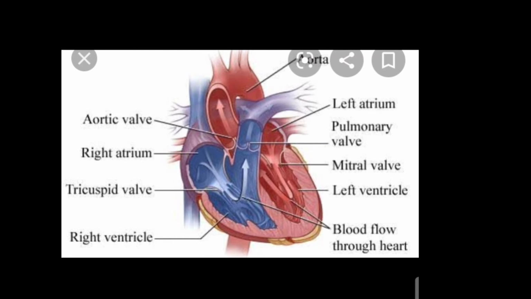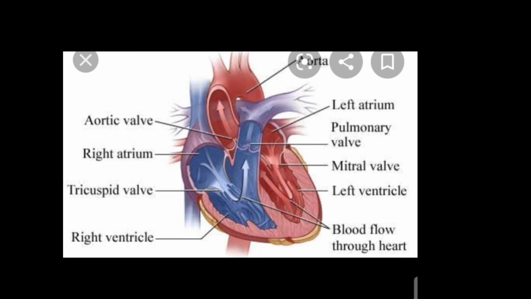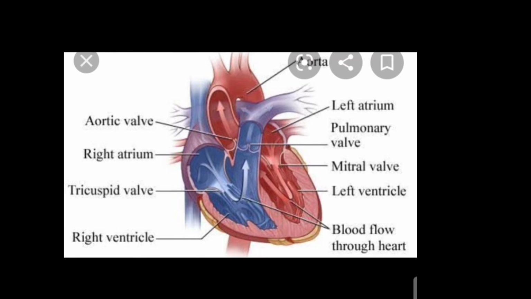The top side of the left atrium is connected to the pulmonary vein, which brings oxygenated blood into it. The top side of the right atrium is connected to the main vein called the vena cava, which brings deoxygenated blood into it from all the parts of the body organs. The left side of the heart is completely separated from its right side by a partition wall called the septum, which is made up of thick muscles.